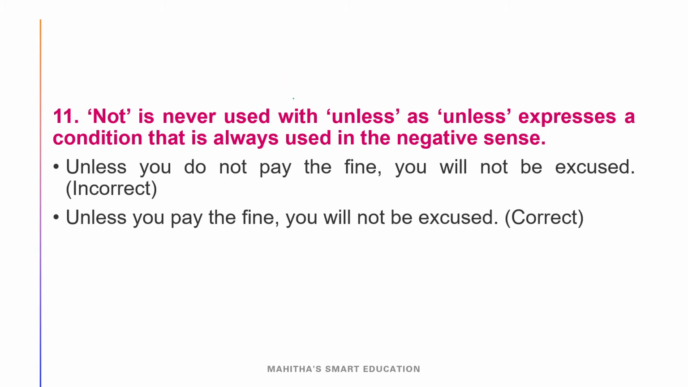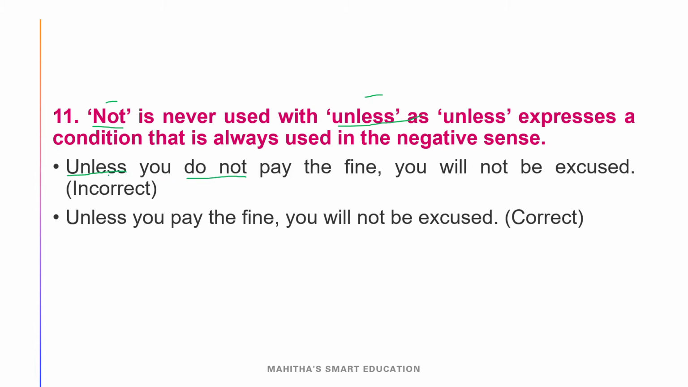And our 11th rule is not is never used with unless or as. Unless expresses a condition, that is always used in negative sentences. Yes, not is a negative word, right? And unless is also a negative word. So both negative and negative, if you use two negatives in a sentence, then it makes a positive sentence. So we don't have to use unless and not in a sentence.